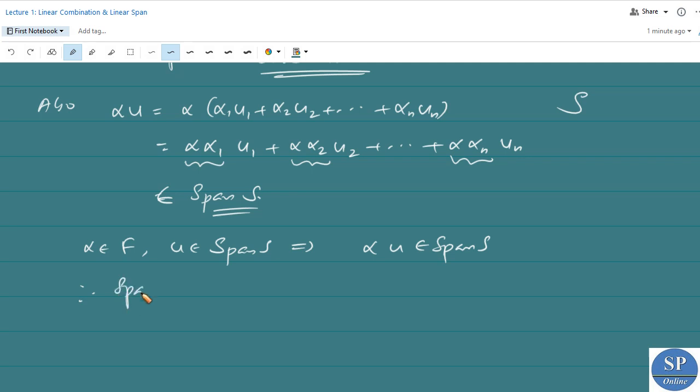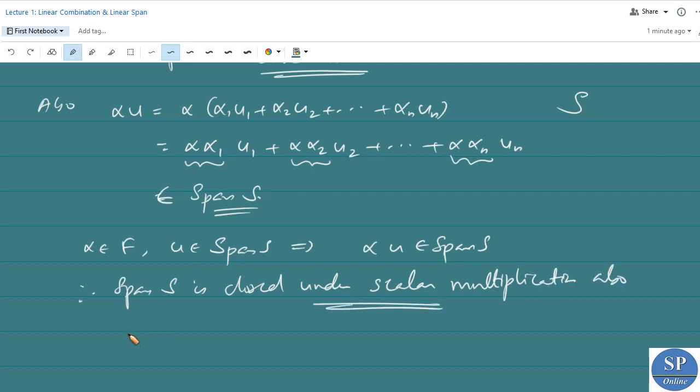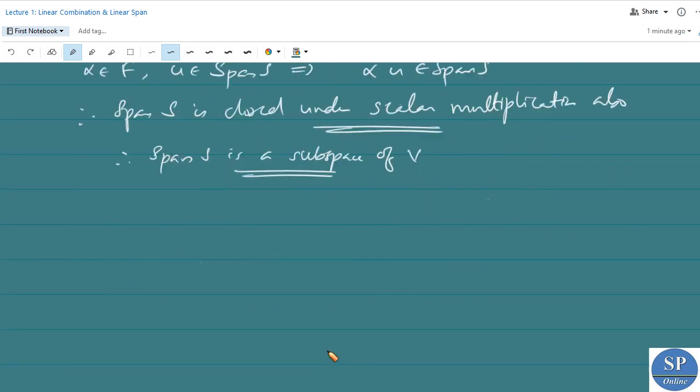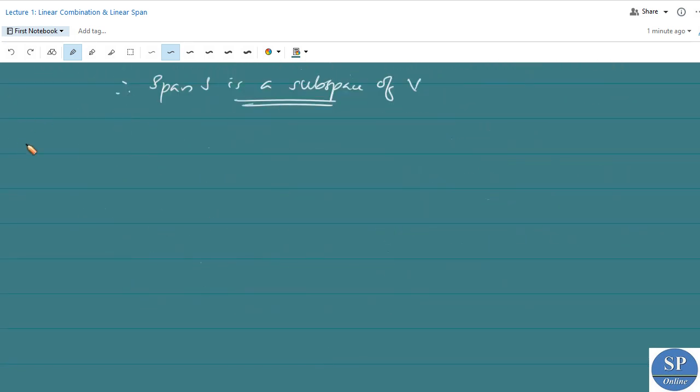Therefore, span S is closed under scalar multiplication also. Therefore, span S is a subspace. Span S is a subspace of V. Now we can discuss some examples.